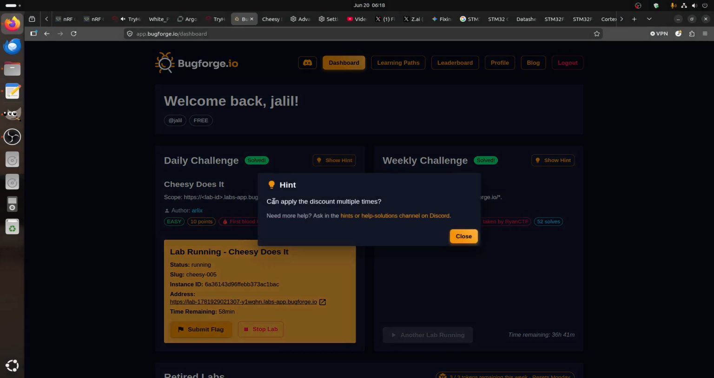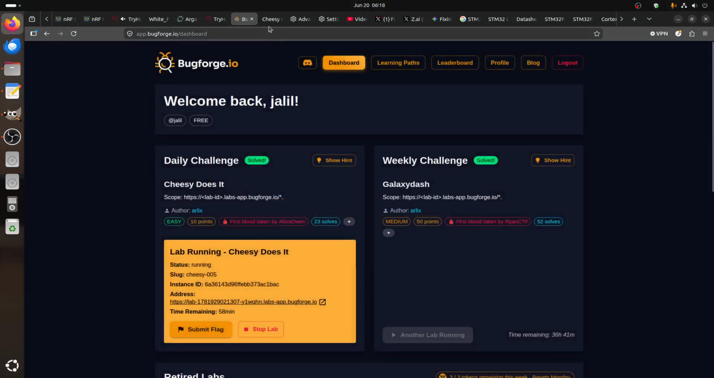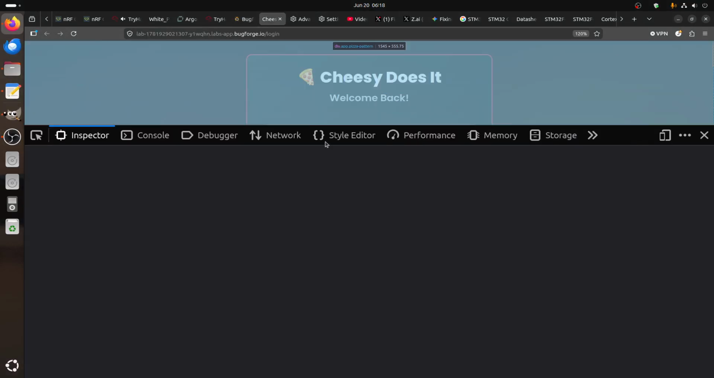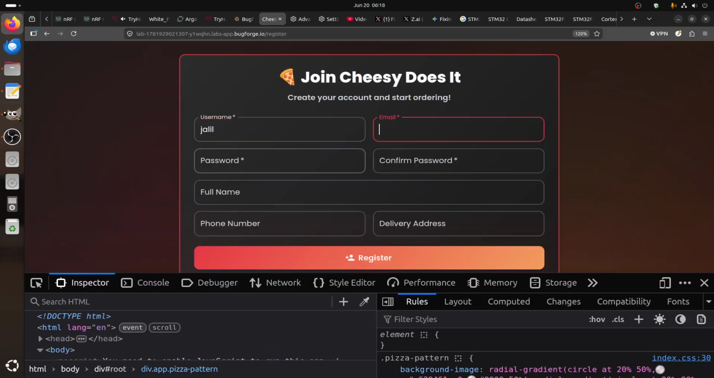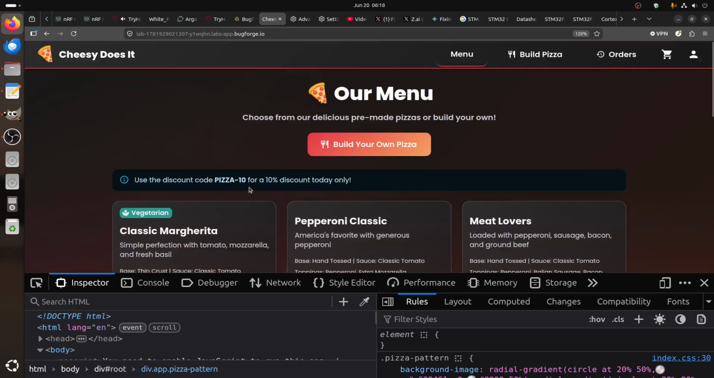I saw this before, I remember it, but I think not in the cheesy one. Or they repeat it, I'm not sure. Talk about discount. Let's do it. So if I register, for example, you just type what you want, delivery, and you register, and you get here. It tells you to use a discount, pizza 10, for today only.